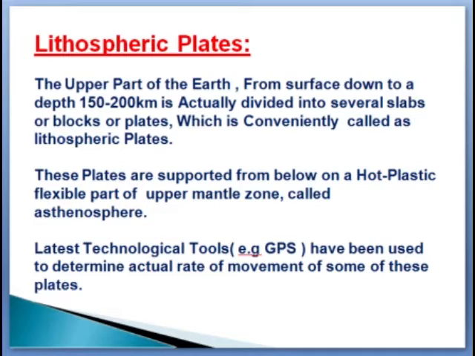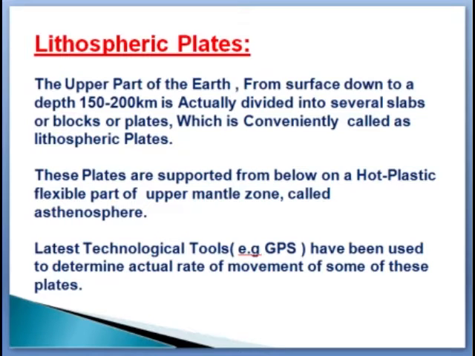The uppermost part of the earth, from the surface up to a depth of 150 to 200 kilometers, contains different types of rocks. Litho means stony, so this part, which contains different types of stone, is called the lithosphere. This lithosphere is divided into several slabs or plates, and these plates are called lithospheric plates.